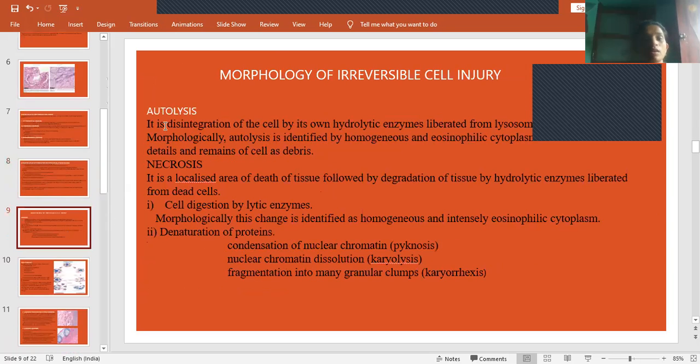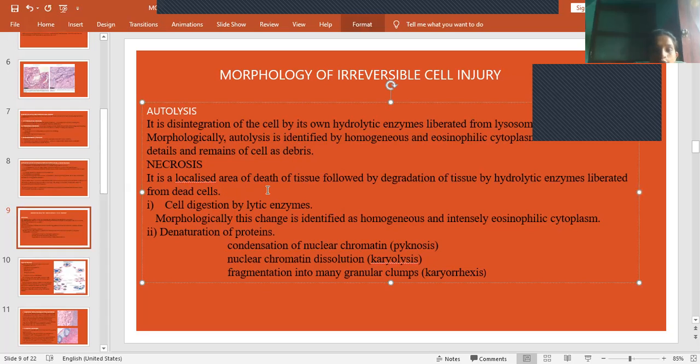What is autolysis? Autolysis is disintegration of the cell by its own hydrolytic enzymes. Hydrolytic enzymes are liberated by lysosomes. This is seen as homogeneous eosinophilic cytoplasm with loss of cellular details and remains of the cell as debris. Because of this autolysis, all the cellular details will be lost and only the debris will be seen. So this we can see as necrosis.